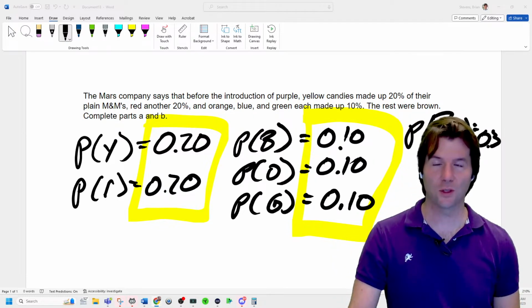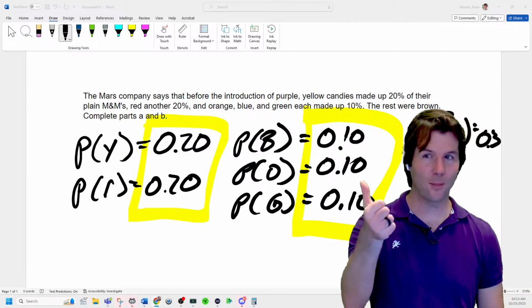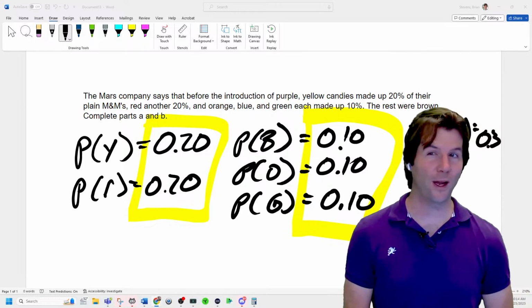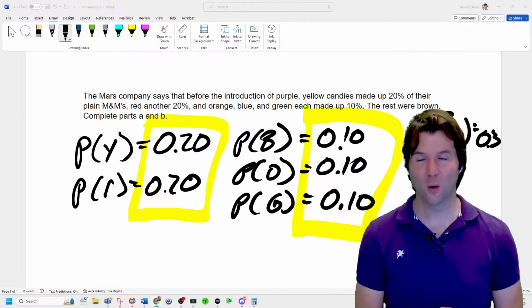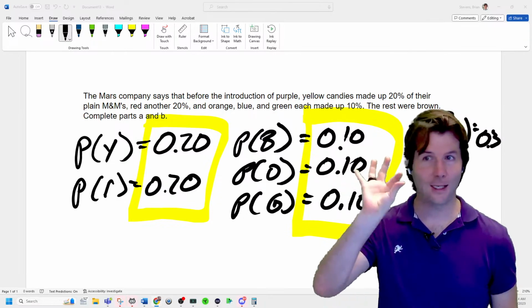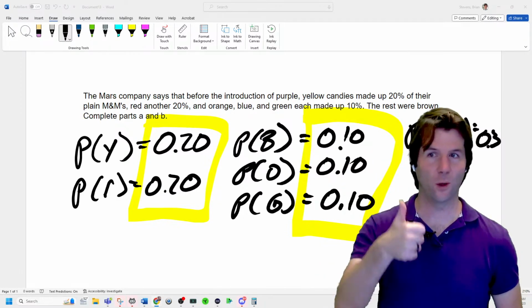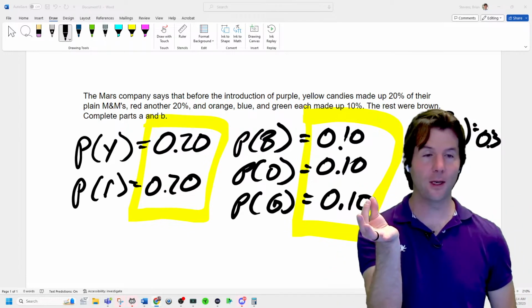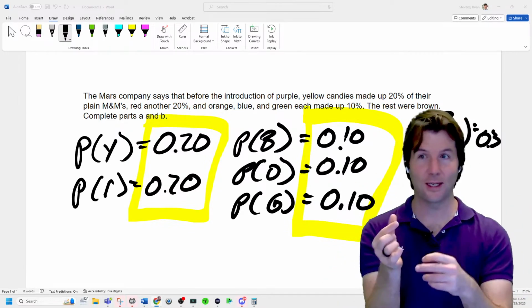Disjoint or mutually exclusive, which means if we get a red M&M, it can't also be orange at the same time. Does that make sense? So a red M&M can't also be orange. Is that a fact of the world? Like if I get a red M&M, it can't also be orange. That's what disjoint means. If one thing happens, the other thing can't happen. So if I pick a red M&M, I can't also get an orange, like it can't also be orange.